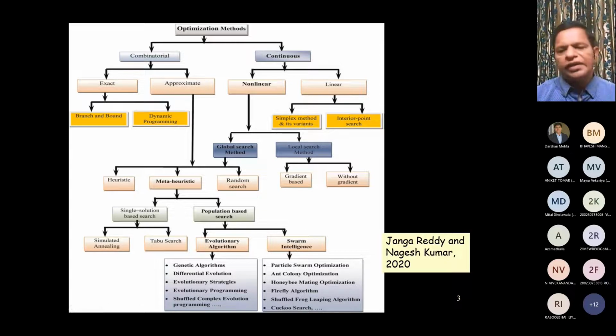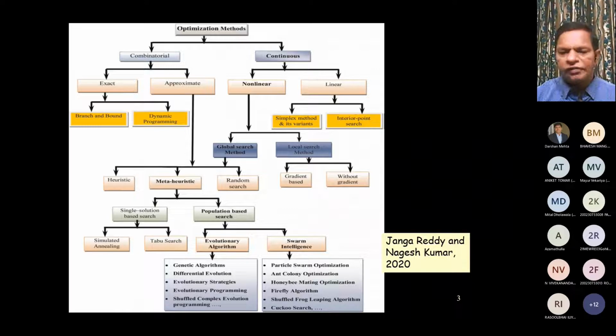And when we talk about swarm intelligence, it utilizes the local or particle intelligence as well as swarm intelligence together. There we talk about various approaches, and the most popular one is particle swarm optimization, then ant colony optimization, honeybee mating optimization, firefly algorithm, shuffled frog leaping algorithm, cuckoo search, and many other such algorithms, all based on a specified population.